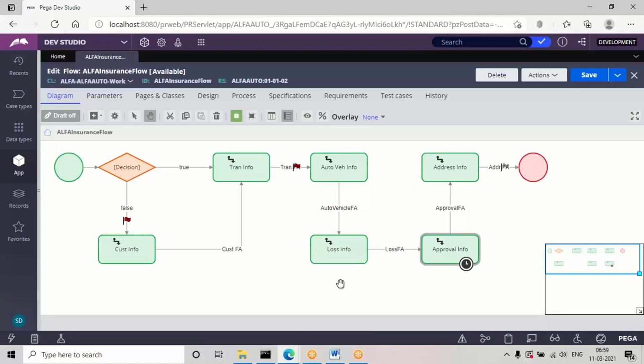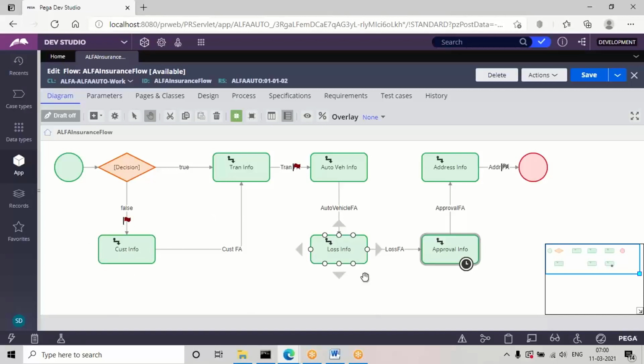If you want to jump from one step to another step, or one task to another task, in a transaction based on some condition. Without a condition we don't jump, but on some conditions, after selecting any value, any drop-down option, radio button option or checkbox option, we can apply a condition, and based on that condition we can jump from one step to another step within the same flow. The ticket concept we can implement only within one flow. If you want to jump from one step to another, then we can implement this ticket concept.